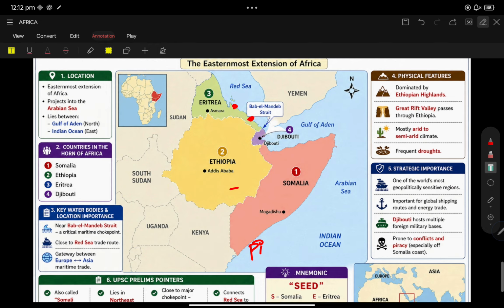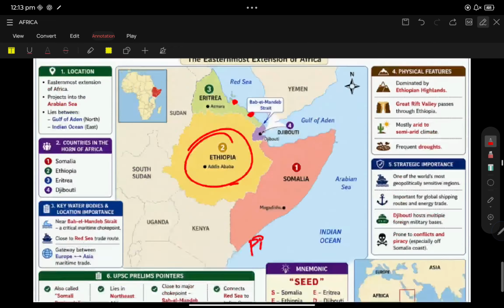Ethiopia is a landlocked country, like Jordan is a landlocked country. Earlier, UPSC asked a question with respect to landlocked countries. Like that, Ethiopia is also landlocked. So Ethiopia gets port access through the Port of Assab, which is present in Eritrea. You must know that Ethiopia is a landlocked country. UPSC will focus on this the most.